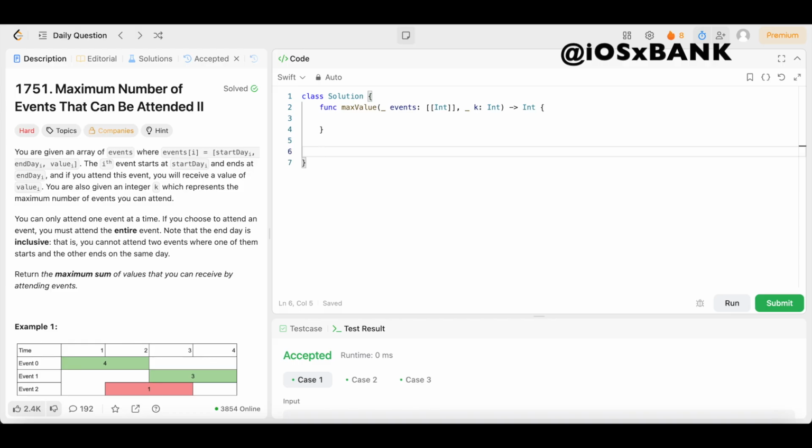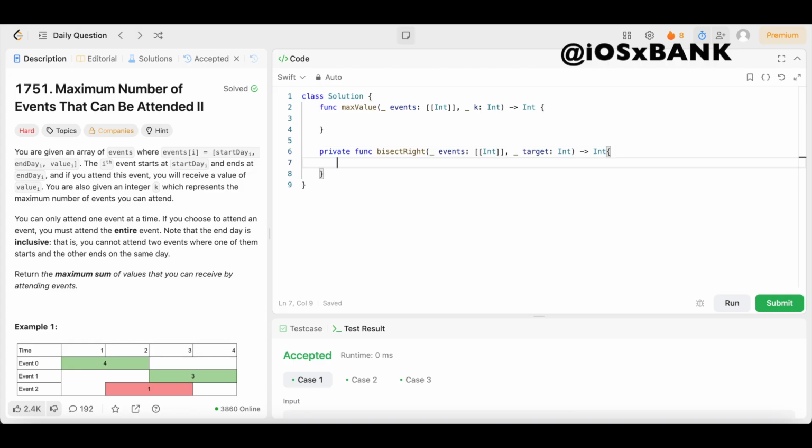So for our binary search function, we're going to say private func, call it bisect, open up the parentheses, underscore events colon, that's going to be a 2D array of integers, comma underscore target colon, that's going to be an integer, and it's going to return an integer as well. Then we'll open up the brackets.